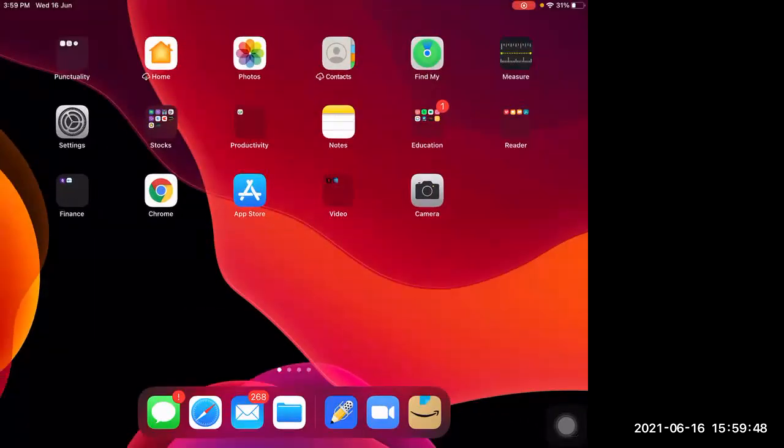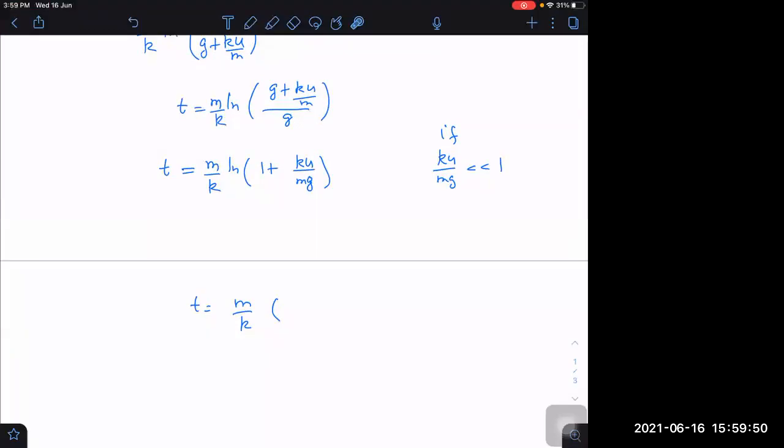We can write this log of 1 plus x formula. Log of 1 plus x is approximately equal to x if x is very less as compared to 1. And then you can see what happens in that case. k cancels with m, this cancels, and we get the same formula as we know already, u by g.